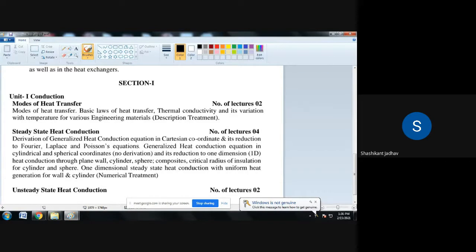Fourier's law. What is the equation of Fourier's law of heat conduction? That is Q is equal to K into A into dT by dx. By using that equation, we have to find the unit of K, and by using Q is equal to H into A into delta T, we have to find the unit of H, the convective heat transfer coefficient. Put the unit of each quantity and find the unit of H as well as K.